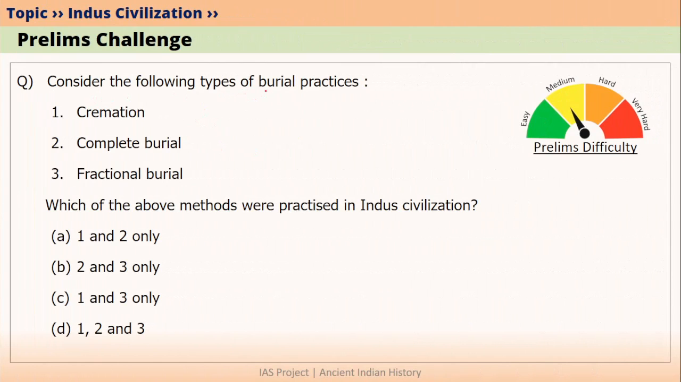Consider the following types of burial practices. We have three types of burial practices given here. And the question is, which of the above methods were practiced in Indus civilization? The first type is cremation. The second type is complete burial. The third type is fractional burial.